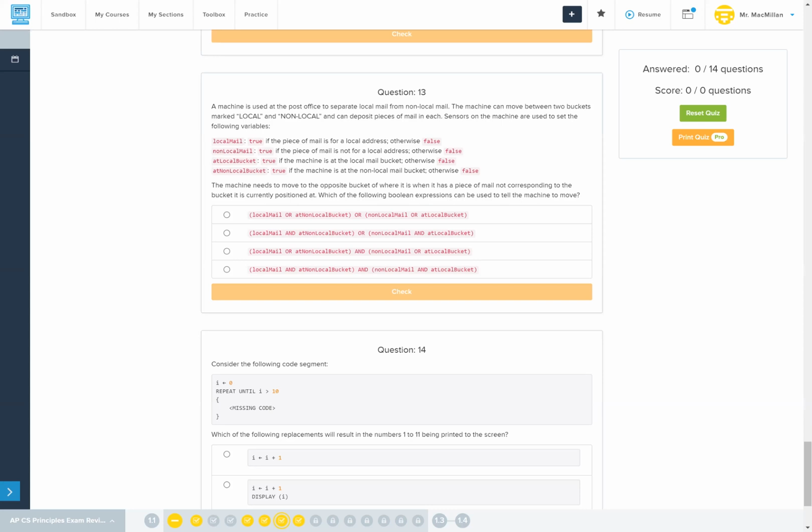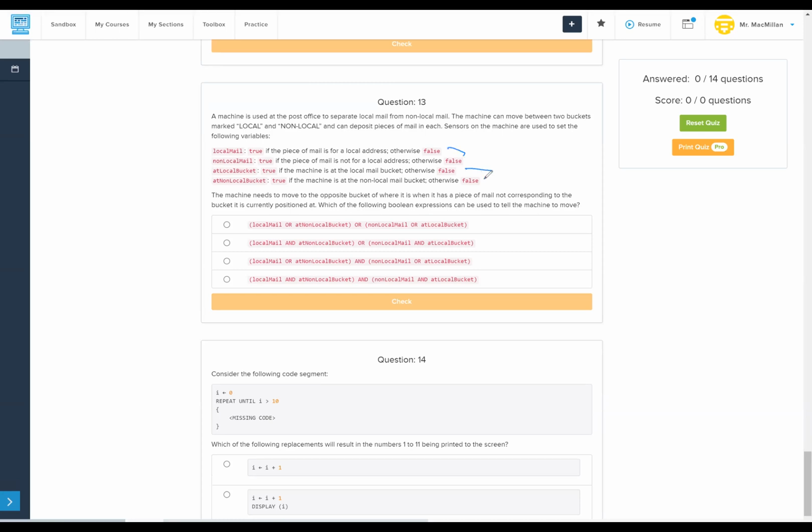I feel like these 2 variables are a little bit redundant because these are always going to be opposite each other, and these are always going to be opposite each other. But whatever. At local bucket is true if we were at the local mail bucket, and non-local bucket is true if we're at the non-local mail bucket. So we need to move the opposite bucket when we have a piece of mail that does not currently correspond to the bucket we're currently at.